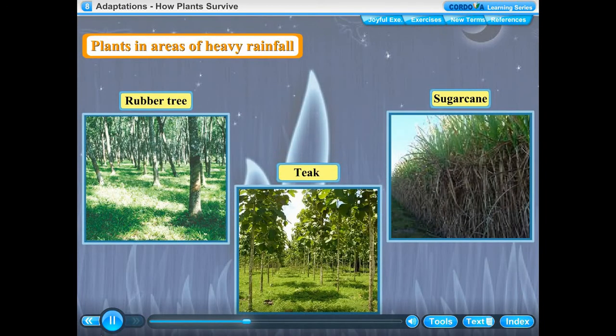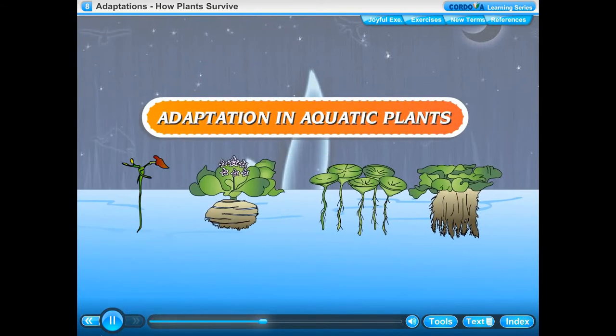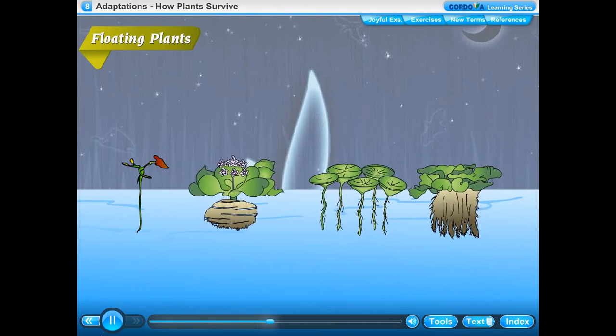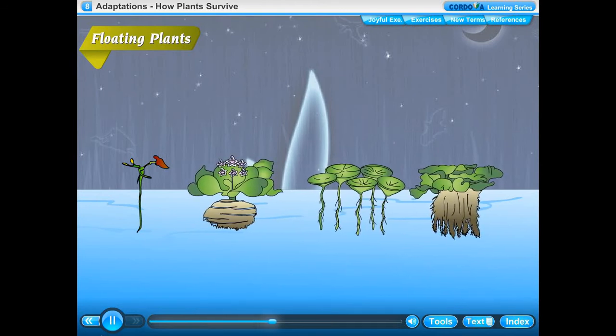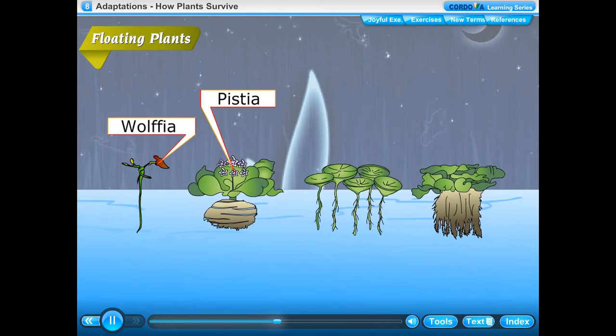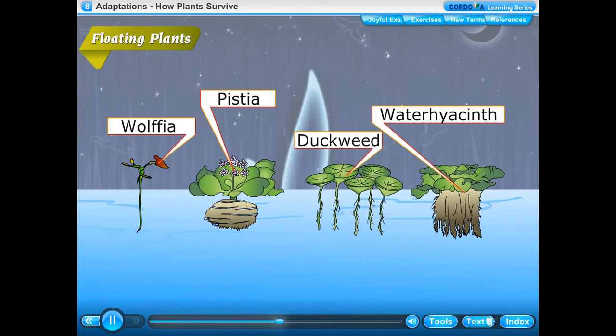Plants in areas of heavy rainfall. Leaves of trees always remain green, so they are called evergreen trees. Trees do not shed their leaves. Examples, rubber tree, teak and sugarcane. Adaptation in aquatic plants. Floating plants. They float on water due to their small size and light bodies. Examples: wolffia, pistia, water hyacinth and duckweed.